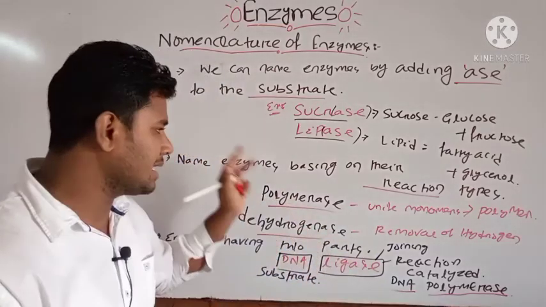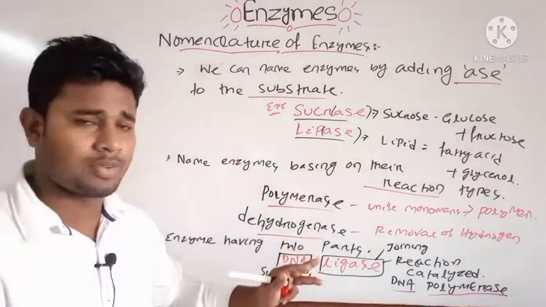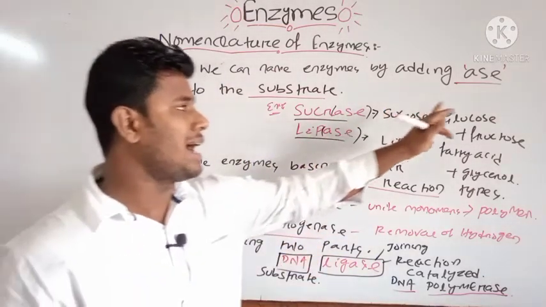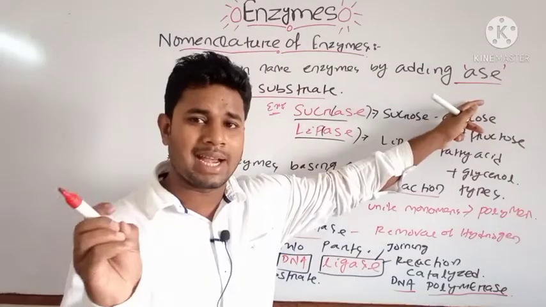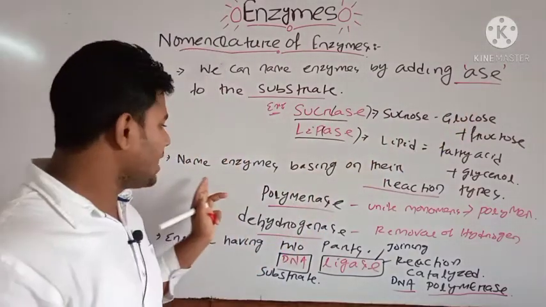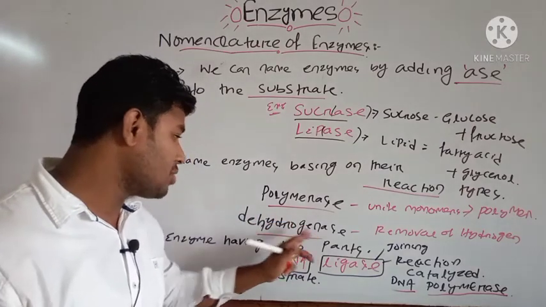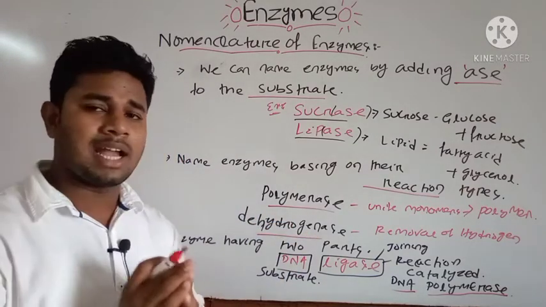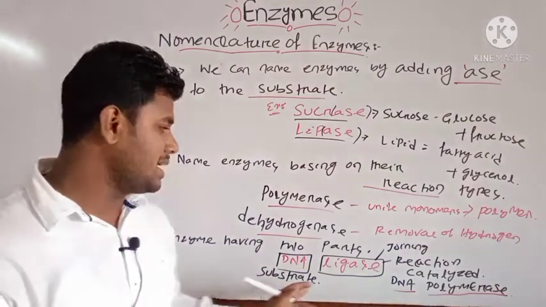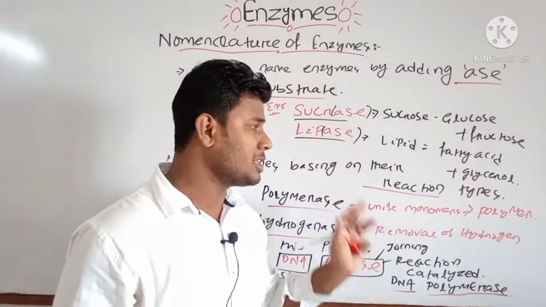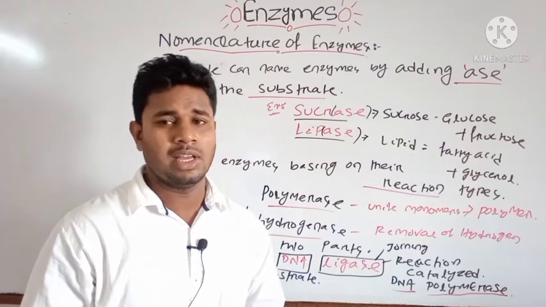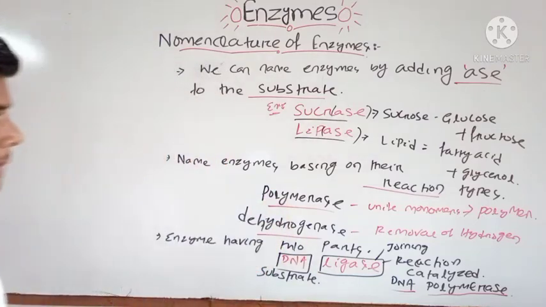These are the basic types of nomenclature of enzymes. One is naming the enzyme by adding ase to the substrate. Then enzymes can be named based on the reaction, like polymerase and dehydrogenase. And enzymes can be divided into two parts: substrate and reaction catalyzed. Okay, note down these points.